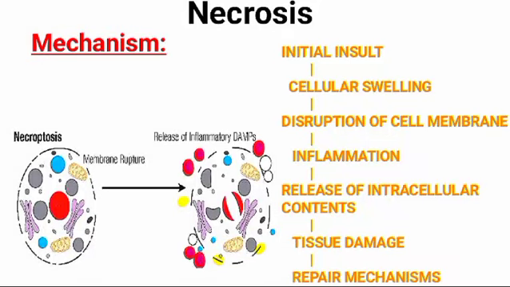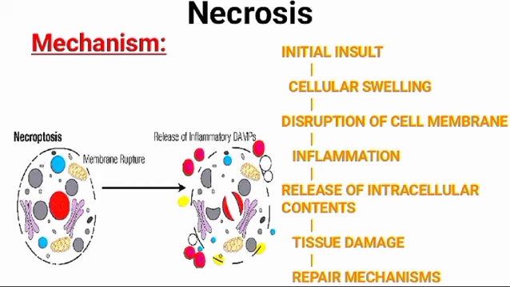Let's discuss the mechanism of necrosis. Necrosis is a form of cell death instigated by external factors such as injury, toxins, or insufficient blood supply, causing irreversible harm to cells. The process unfolds in several stages, beginning with an initial insult, whether physical trauma, exposure to harmful substances, ischemia, or infection.